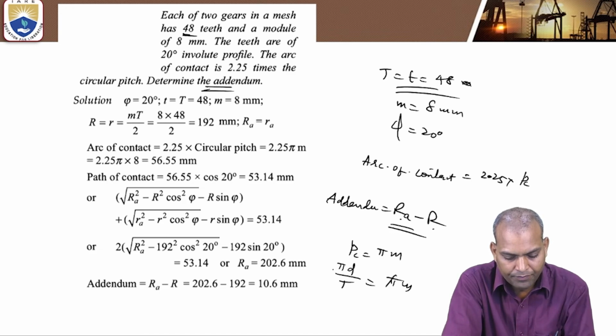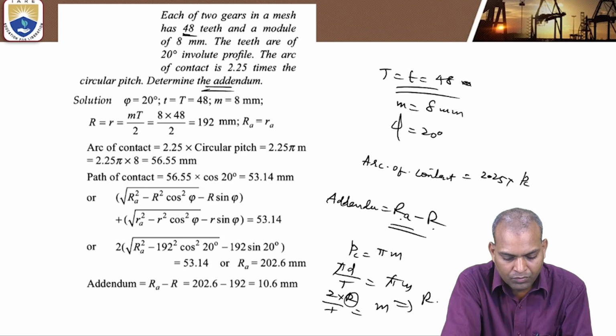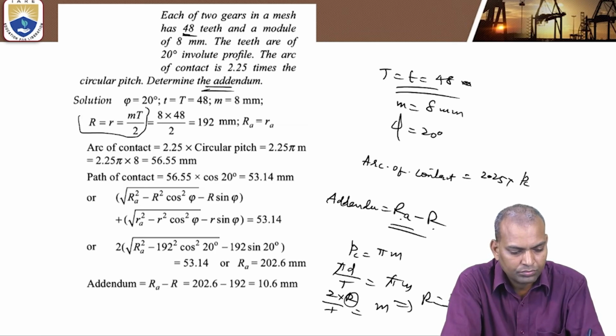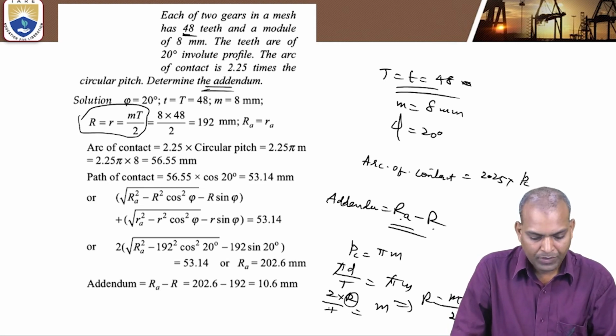Pi times M. Now the pitch circle diameter is what? 2 times radius, that is equal to pi M. Now from this, R equal to what? R equal to M into T by 2. That is the manner we got it here.